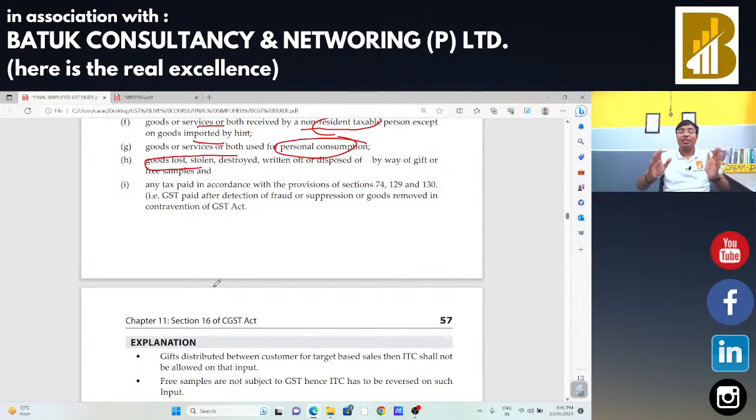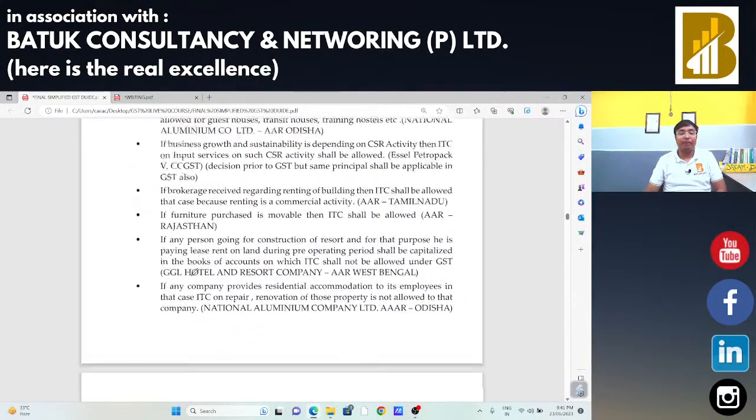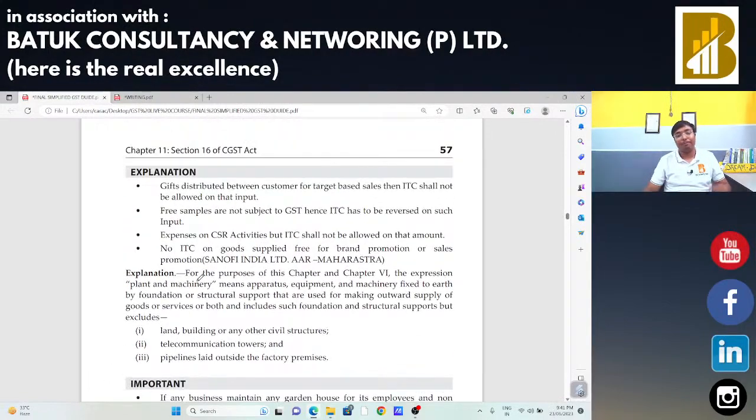So these are the things which are blocked under section 17 subsection 5: motor vehicles, vessel, aircraft, food, beverages, beauty treatment products, works contract services, composition taxable person, goods taken for personal consumption, goods lost or destroyed, or payment of tax under a demand. In that case input tax credit is not allowed. That is the concept of section 17 subsection 5. Now, if someone is going to distribute gifts or free samples, in that case input tax credit is not allowed. We had already discussed the same.